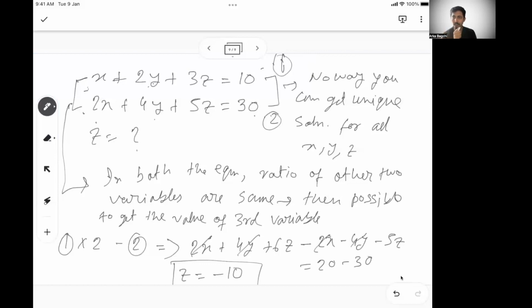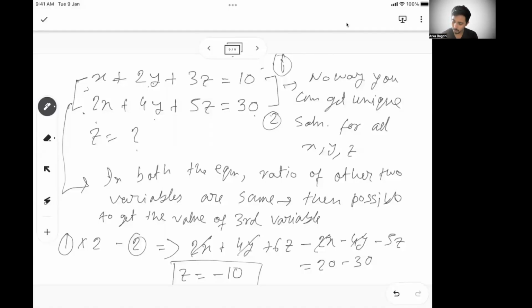So that is a very important one you need to understand. Don't always think no question can be answered if there are only two equations, three variables. Depends on the question. We can still answer certain questions in a scenario of two equations, three variables. But if they ask what is the value of x, y, and z, you can't do it. But if they ask what is the value of z only, you still can do it. So that's the whole ask.